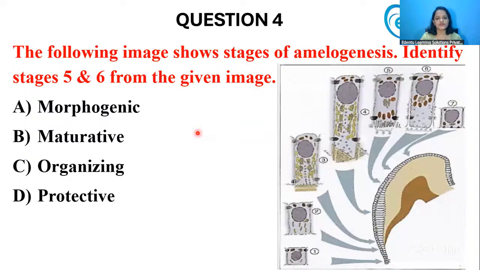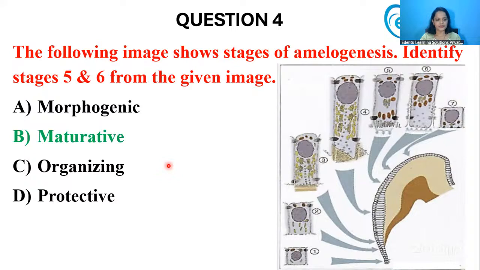Now, next question. The following image shows stages of amelogenesis or the enamel formation. Identify stages 5 and 6 from the given image. Okay, so what is this 5 and 6? This is also a famous image of amelogenesis that is commonly given in our textbooks and study materials. So what does this 5 and 6 represent? Yes, doctors, any answers?